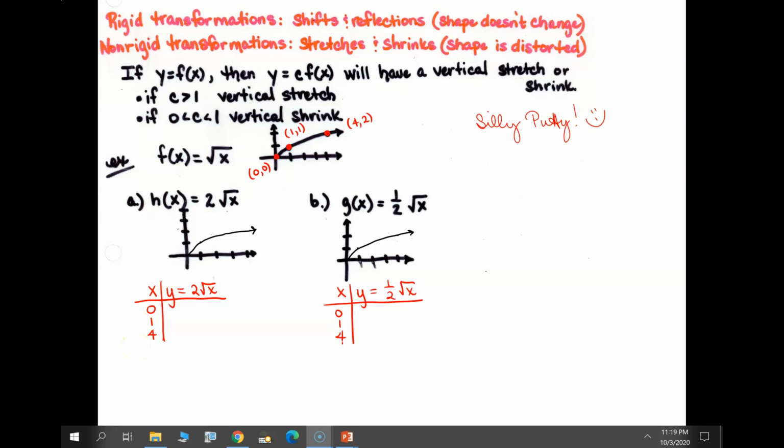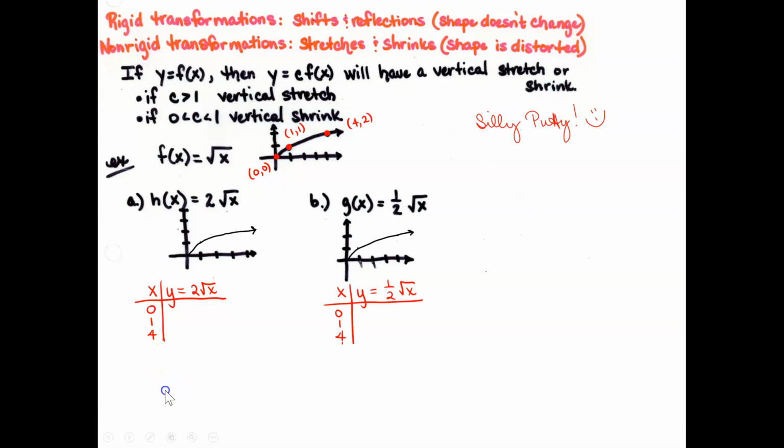So when we plug in 0, we get 0. When we plug in 1, we get 2. And when we plug in 4, we get 4. And so sure enough, if we come up and graph those, yep, exactly what we thought it was going to be. And notice that these y values are exactly double the y values that we have on the original. All right, look at the next one.